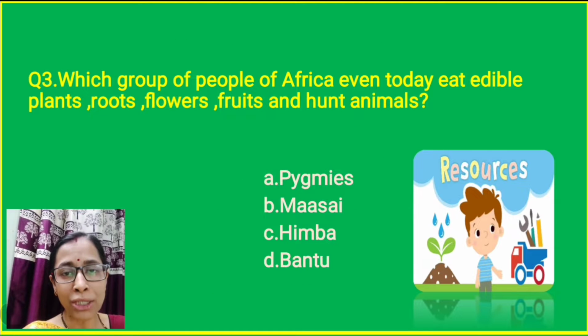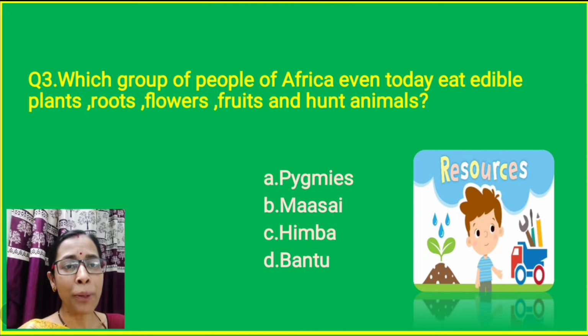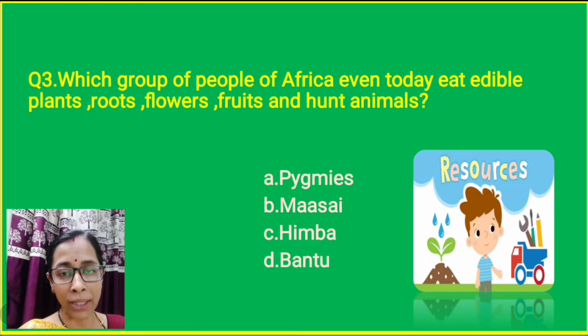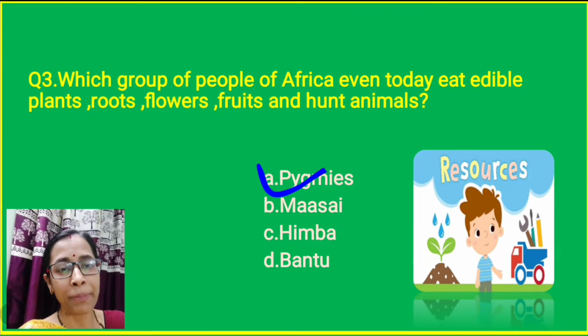Then question number 3. Which group of people of Africa even today eat edible plants, roots, flowers, fruits and hunt animals? Are they Pygmies, Maasai, Himba or Bantu? The correct option is the Pygmies.